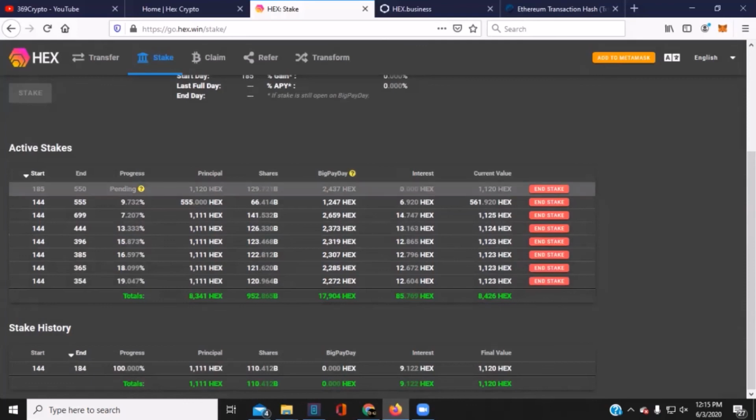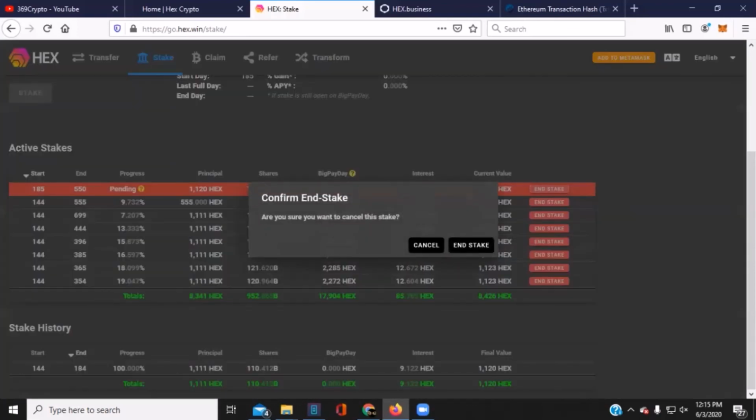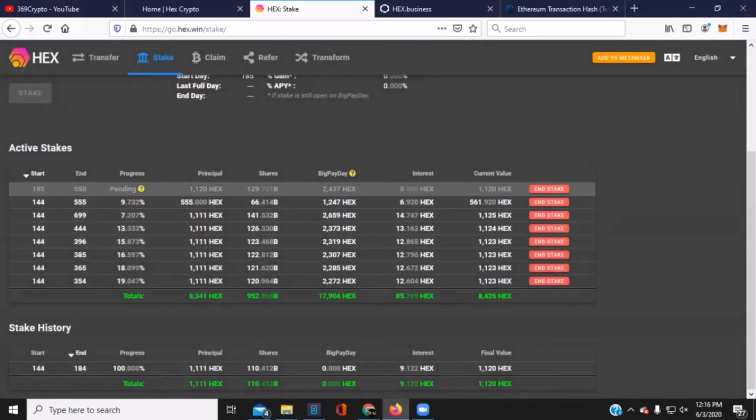That being said, if I want to end this stake before it pending closes out, so before the adoption amplifier closes, I could do that without incurring any penalties because it hasn't started serving its time yet. But I'm not going to do that because it costs gas and I'm just going to restake it anyway. So in review, end stake before pending is gone.